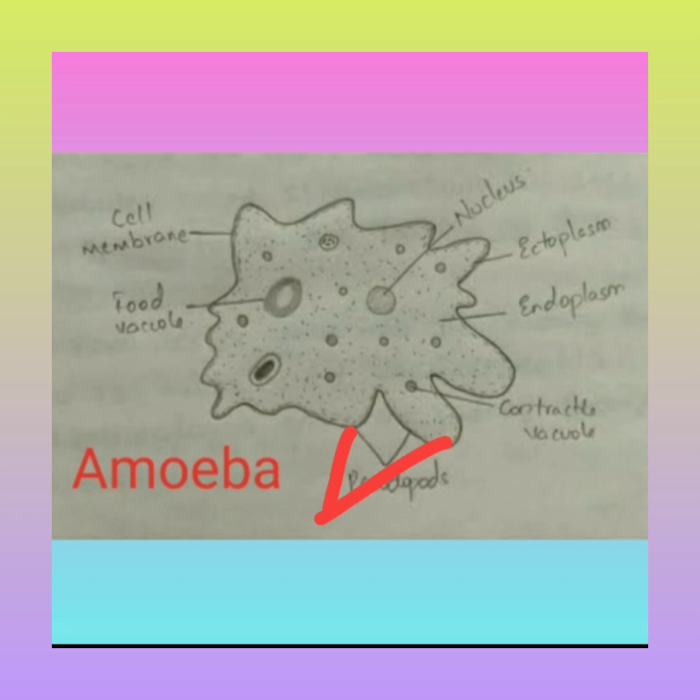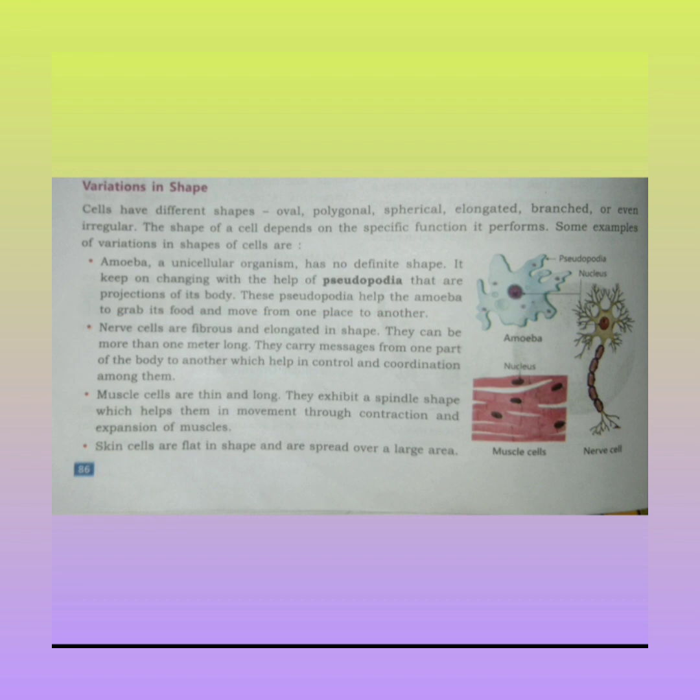Now let's see nerve cells. Nerve cells are fibrous and elongated in shape. They can be more than 1 meter long. They carry messages from one part of the body to another, which helps in control and coordination among them. So what is the function of nerve cells? Nerve cells carry messages from one part of the body to another. Now come towards the muscle cells.